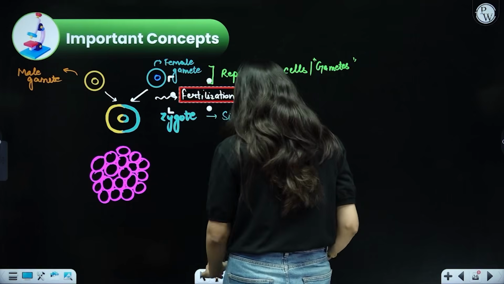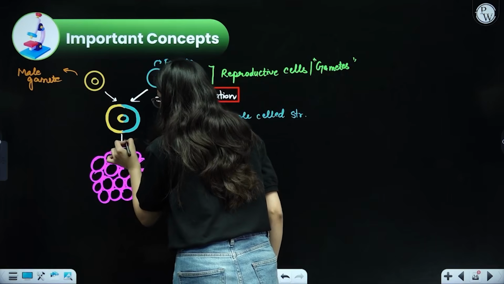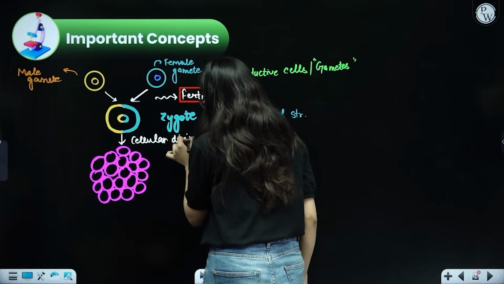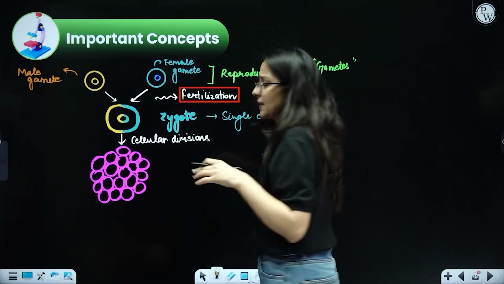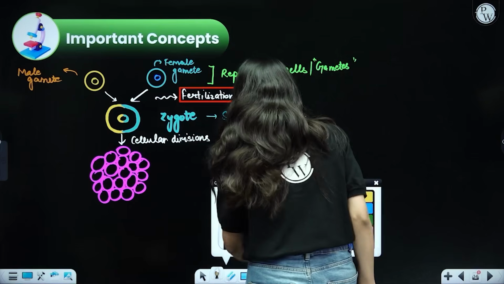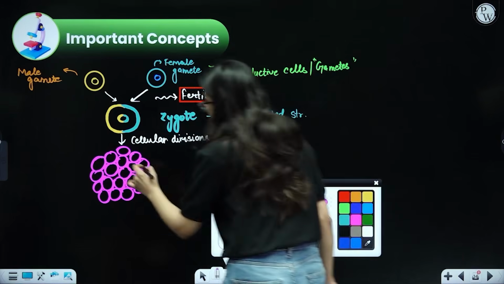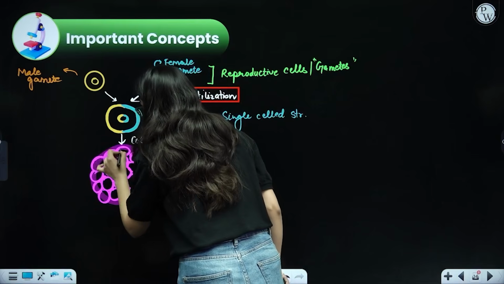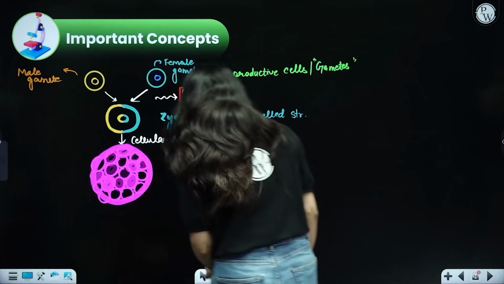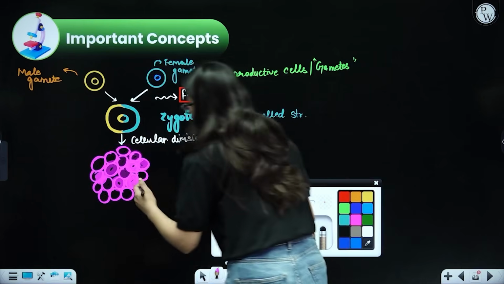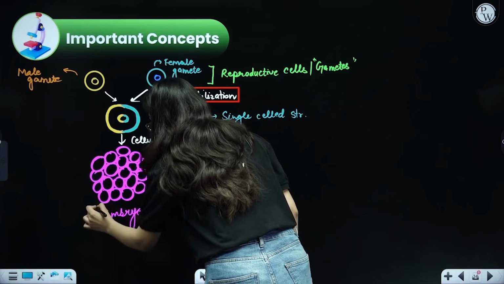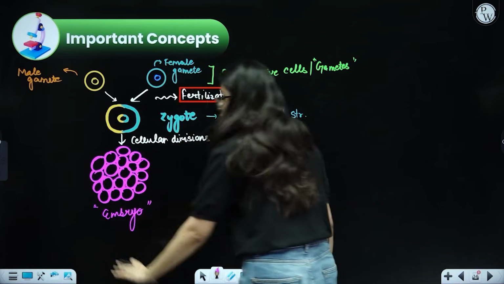Now beta, this zygote will undergo multiple divisions. This will undergo many cellular divisions. Once it goes through many cellular divisions, one cell will form two cells, 2 to 4, 4 to 8, 8 to 16 and so on. So ultimately it will generate a ball of cells. Can you see, this looks like a ball and it has so many individual cells. This particular structure which looks like a ball of cells is called an embryo, because the zygote divided so many times to form an embryo.